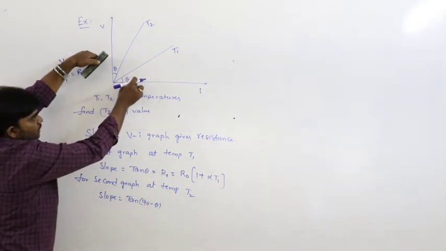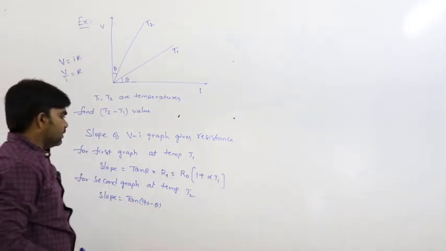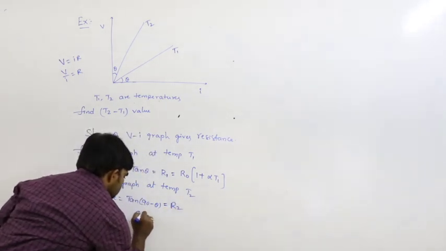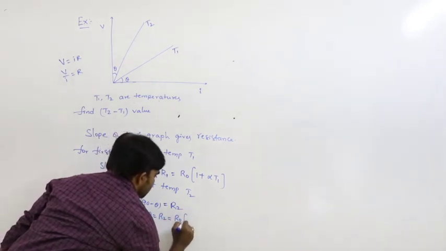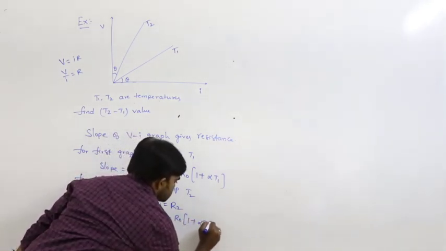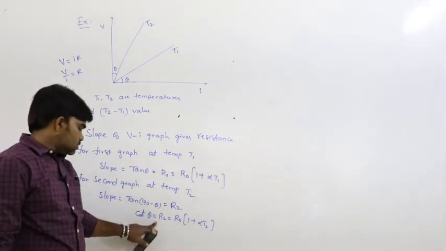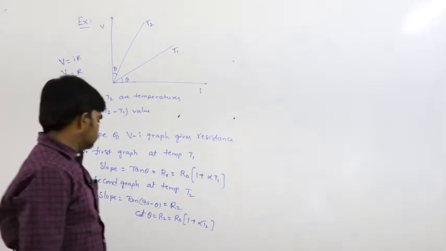So tan of 90 minus theta is cot theta, that is equal to R2, which is R0 into 1 plus alpha T2.